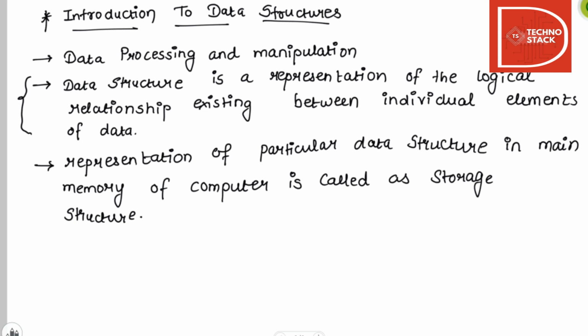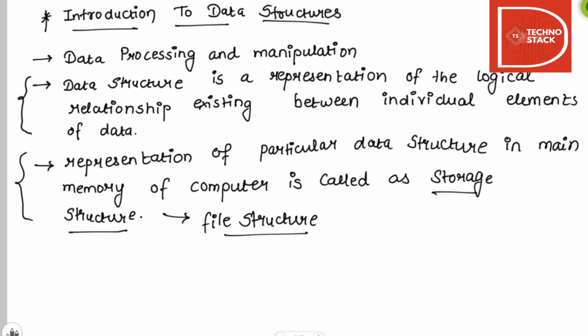The representation of a particular data structure in the main memory of a computer is called storage structure. The storage structure representation in auxiliary memory is known as file structure.